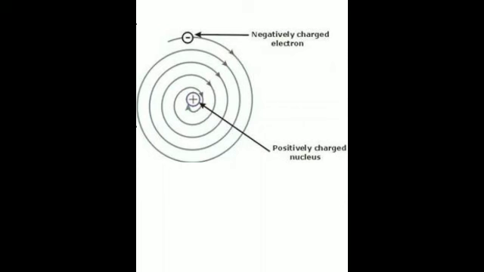Applying this theory to Rutherford's model, electrons while revolving around the nucleus will continuously lose energy. With the decrease in the energy of electrons, the speed will also decrease. Thus the electron will come closer to the nucleus. A time will come ultimately that the electrons will fall into the nucleus and the atom as a whole will collapse. It will disappear. There will be no existence of that particular atom.